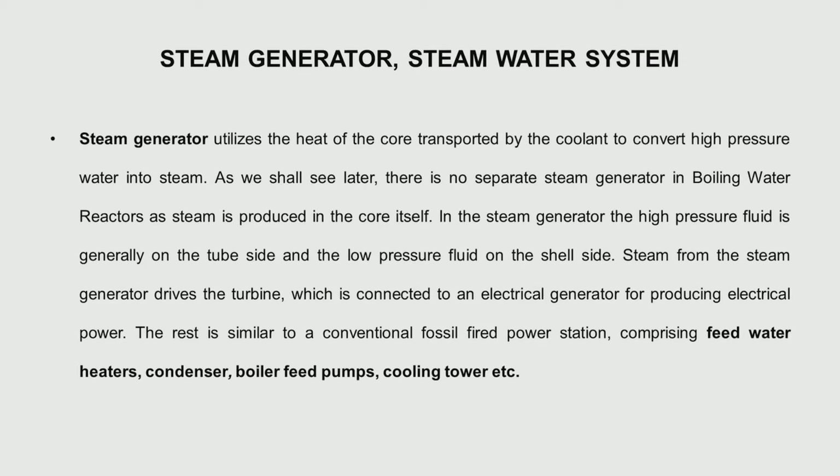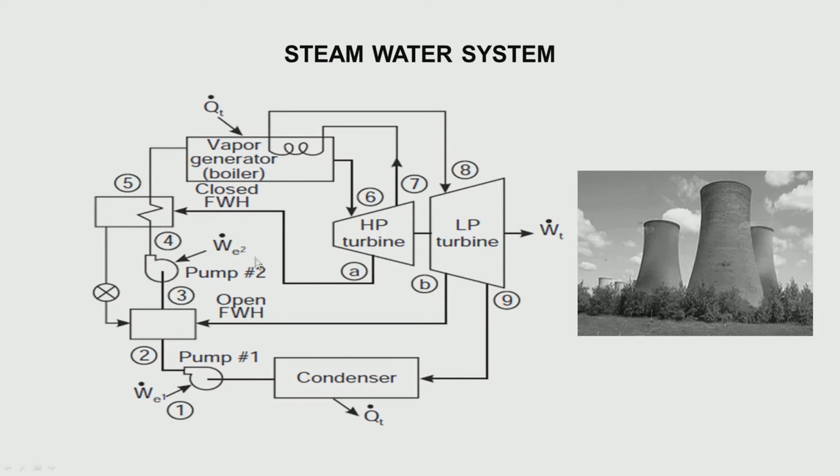We will just have a look at which are the components. See here, this is the steam generator. The steam which is produced goes here, it is a high pressure turbine. It does work in the turbine, but as it does work in the turbine, the quality of the steam comes down and at some stage it becomes wet.